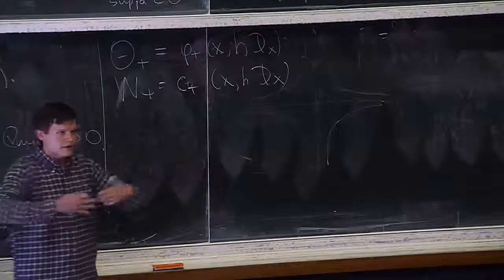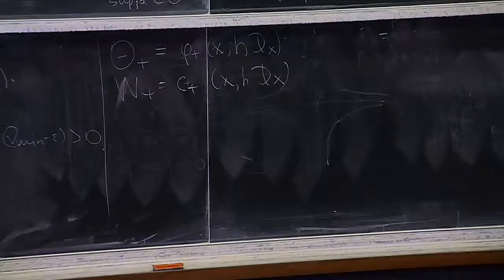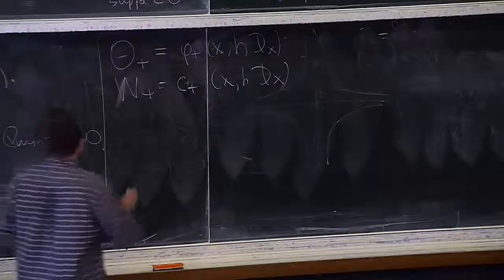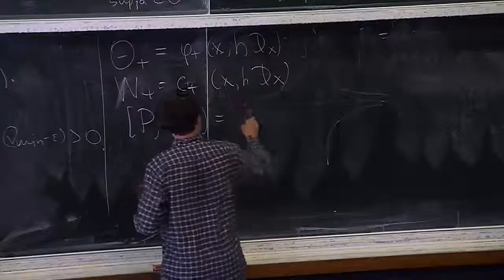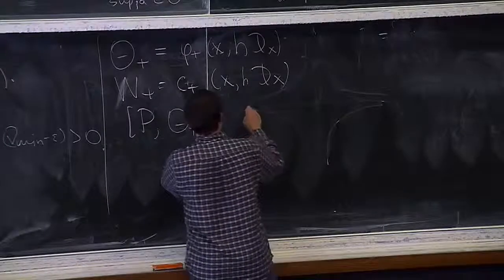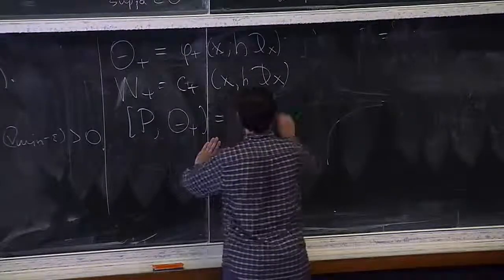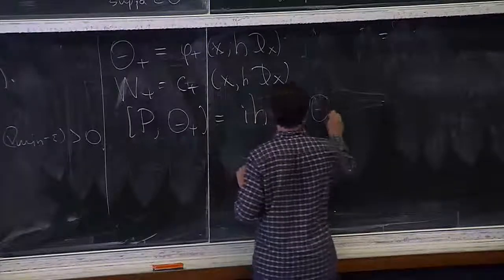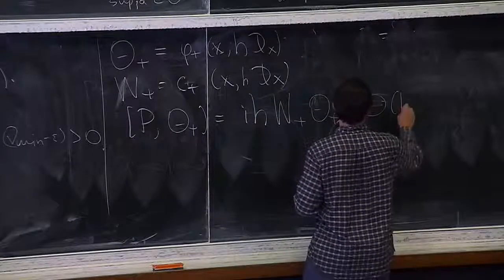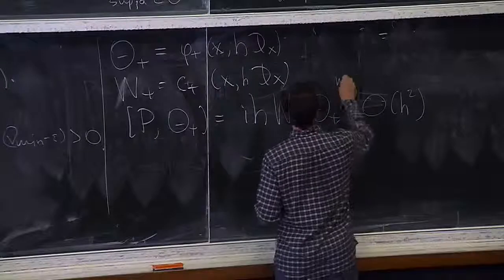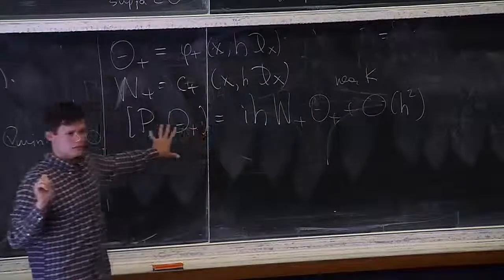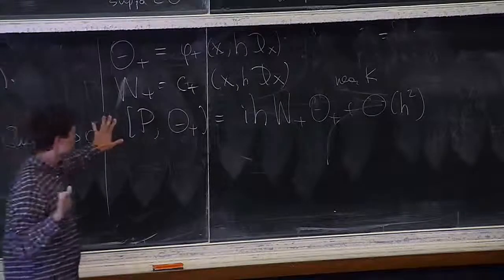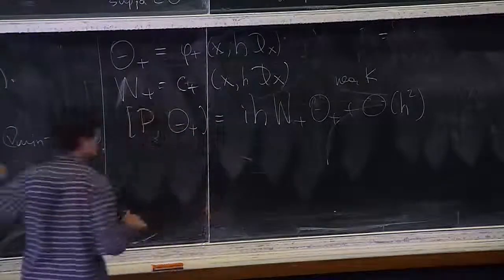And then by standard pseudo-differential calculus, this equation leads to the following commutation relation, plus O large of h squared. Again, this is all only valid microlocally near the trapped set. This just follows from here.